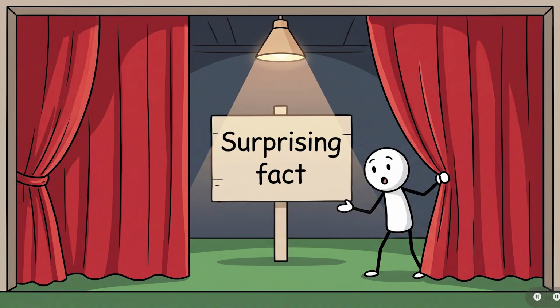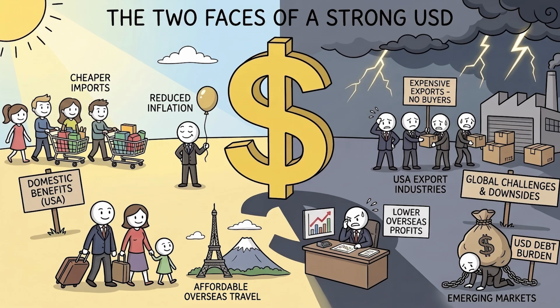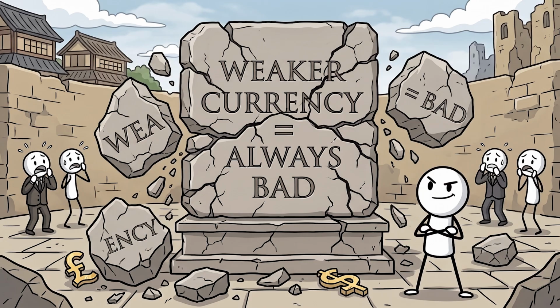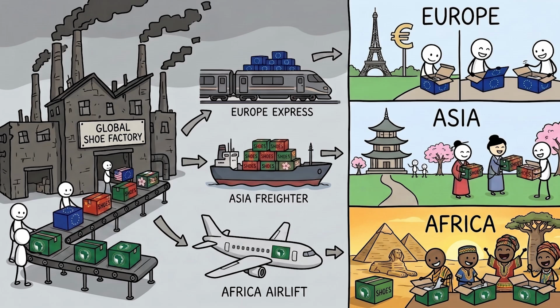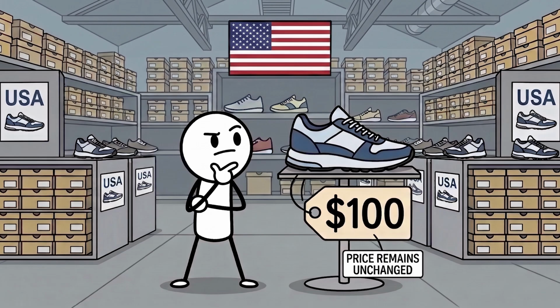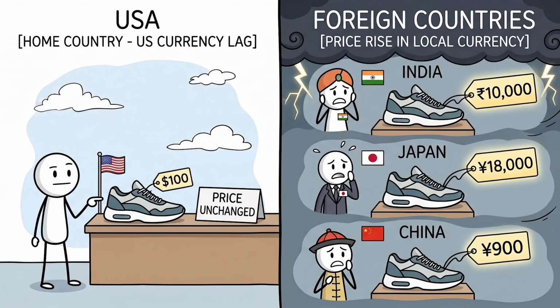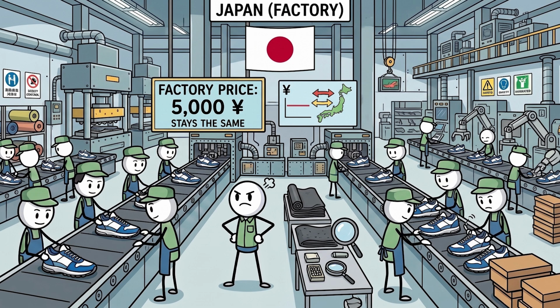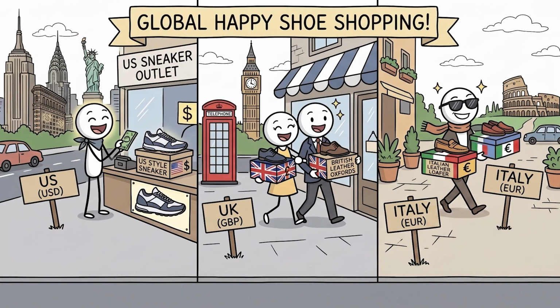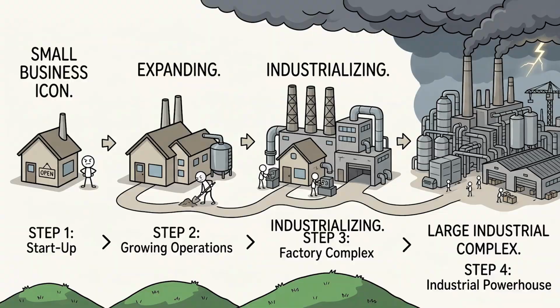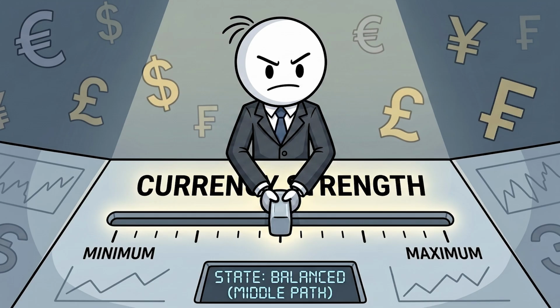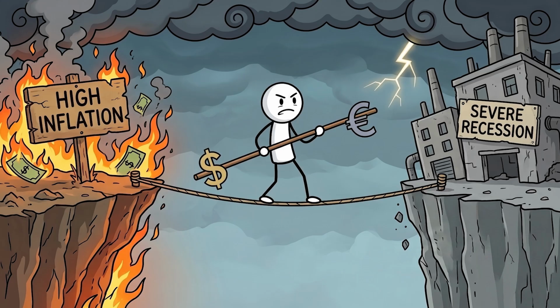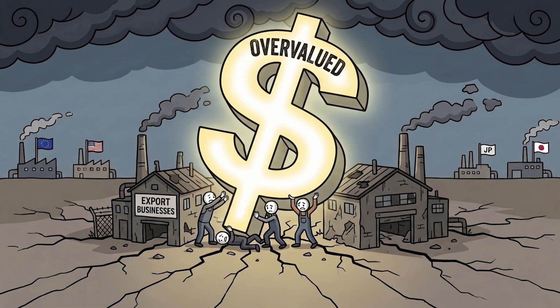Here's a surprising fact. A stronger currency isn't always good, and a weaker currency isn't always bad. Imagine a company that sells shoes internationally. If its home currency becomes very strong, foreign customers must spend more to buy those shoes. They get expensive, and sales might fall. Now imagine a competitor operating with a weaker currency. Its shoes become cheaper for foreign buyers, more people purchase them, exports increase, and businesses and jobs grow. This is why governments don't always want the strongest possible currency. There's a balance. Too weak is bad, but too strong can also create problems.